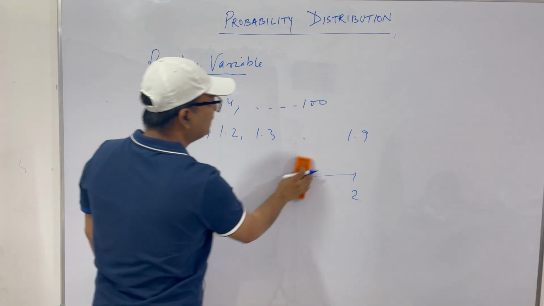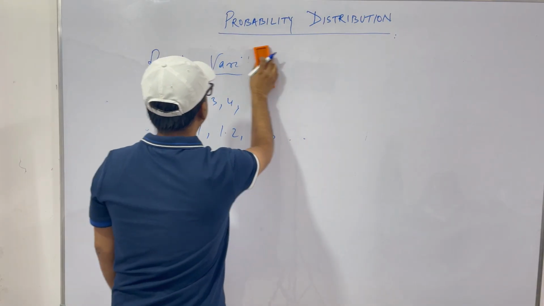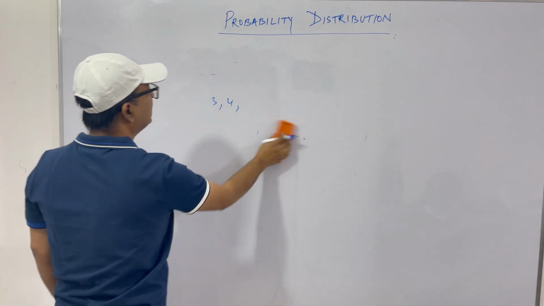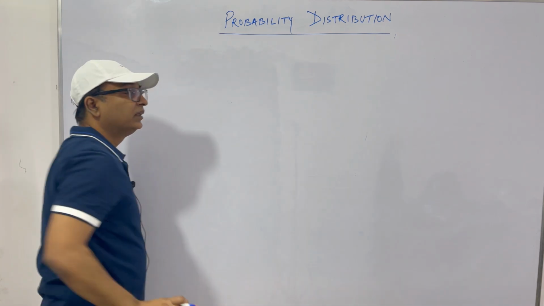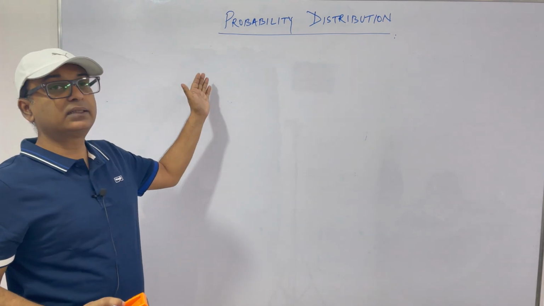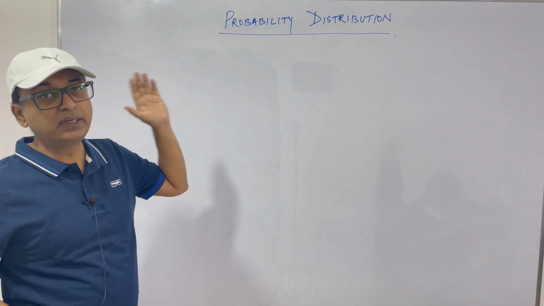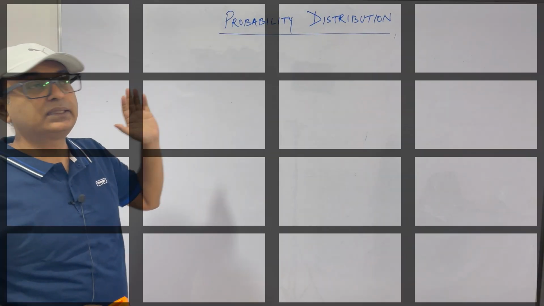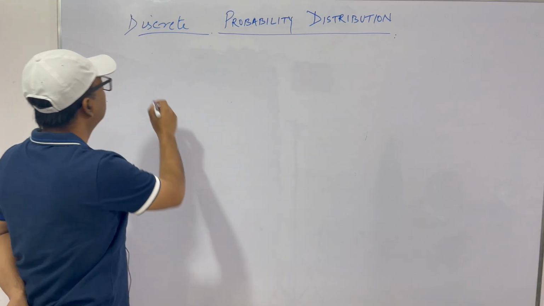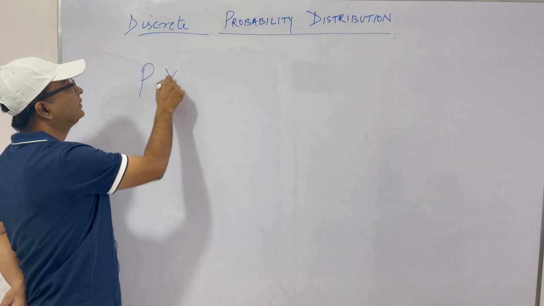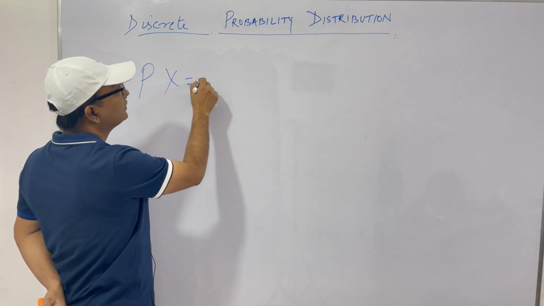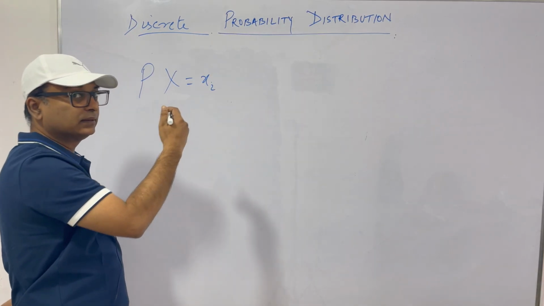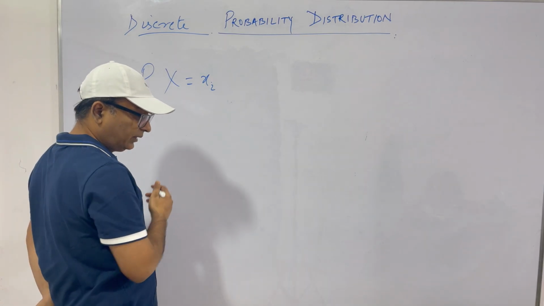Now, we'll start with discrete probability distribution. What is discrete probability distribution? You are clear with what a discrete random variable is; based on that, we have discrete probability distribution. Let the probability of X at xi be pi, where xi are the different values of the random variable.